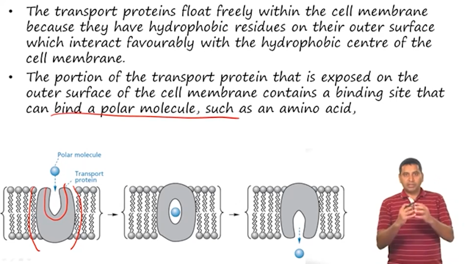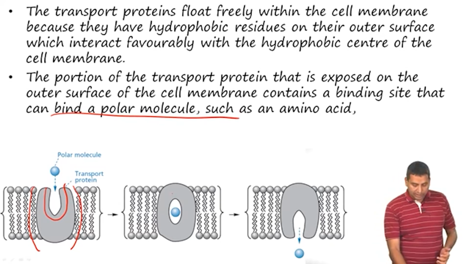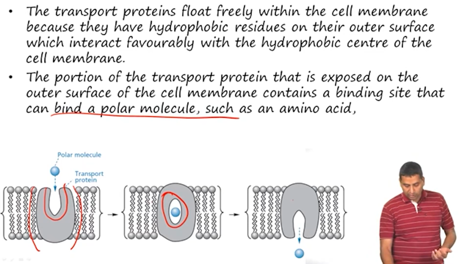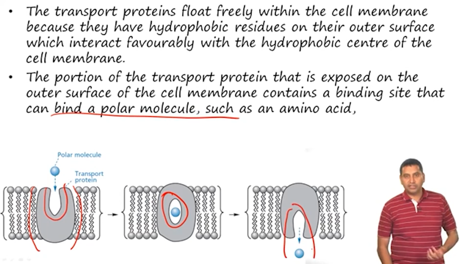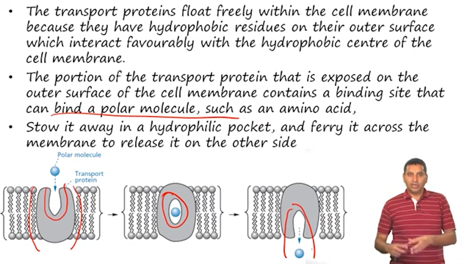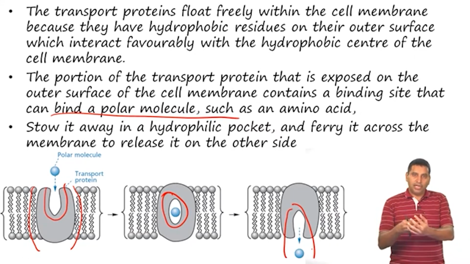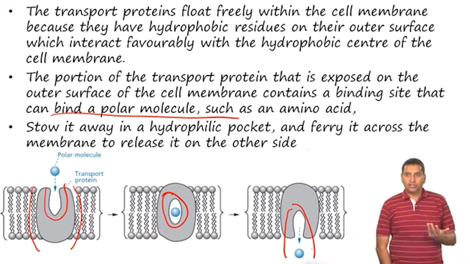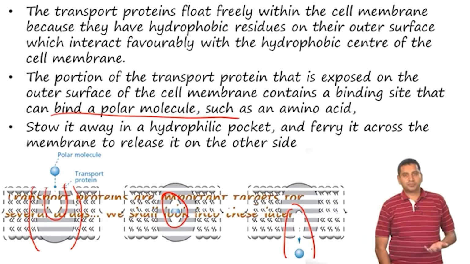Once bound, it induces a conformational change and the molecule gets entrapped in the protein, and then another series of conformational changes can occur through which the protein releases the polar molecule. It is almost like stowing away a small molecule in a pocket and ferrying it across the membrane to release it on the other side. This is how a transport protein typically works.